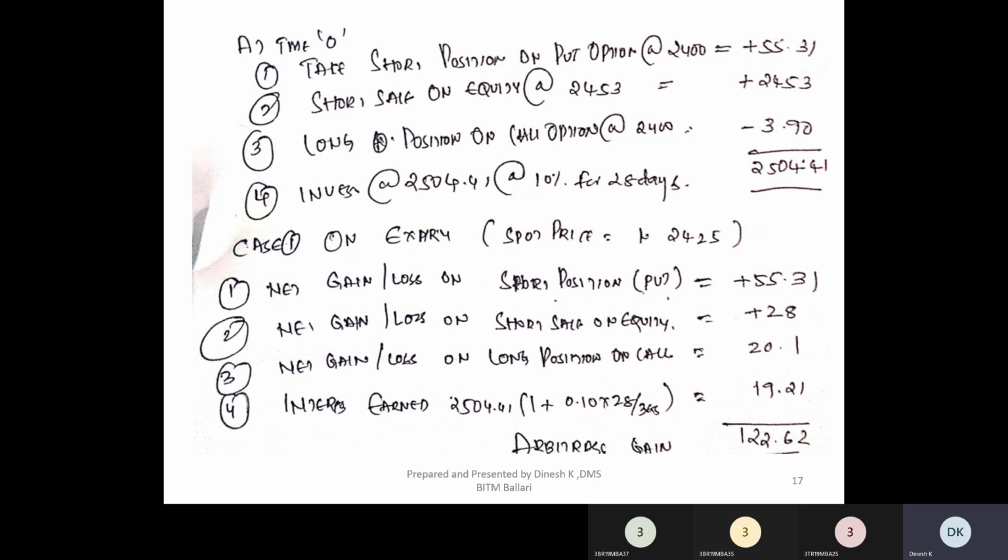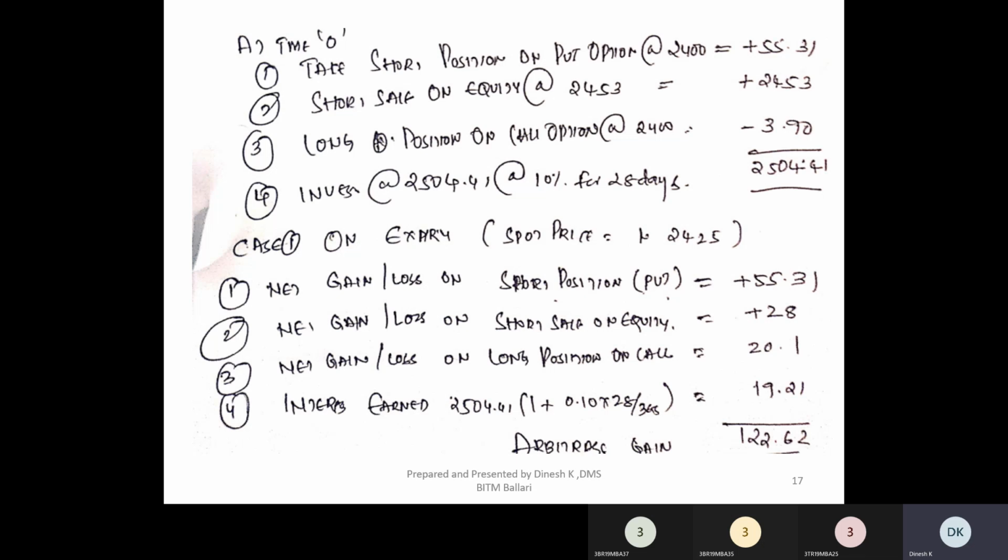So this is the cash left over with you. Rather than keeping the cash idle, you can invest it in a bank at the risk-free rate of 10% for 28 days. The fourth position that you have taken is to invest rupees 2504.41 at 10% for 28 days. So these are the four different positions.